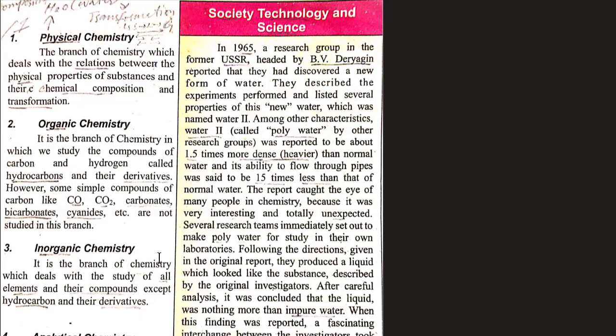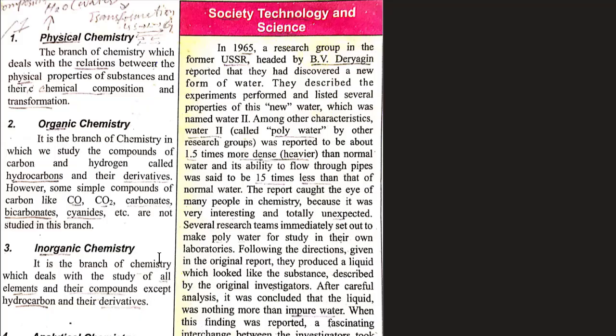Science, Society, Technology and Science. In 1965, a research group in the former USSR headed by B.V. Daryagin reported that they had discovered a new form of water. They described the experiments performed and listed several properties of this new water, which was named Water 2. Among other characteristics, Water 2, called polywater by other research groups, was reported to be about 1.5 times more dense, heavier than normal water, and its ability to flow through pipes was said to be 15 times less than that of normal water.